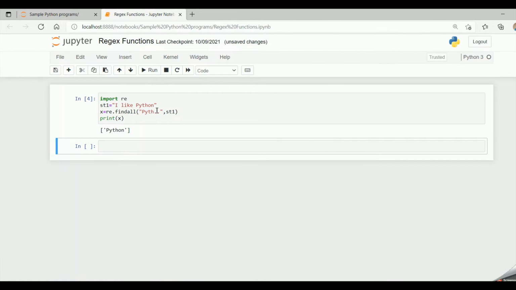Now let me give only a single dot. Let me not give the second dot. Then it will print Pytho. The n will not occur. See, it printed Pytho and n will not occur because I have given only one dot. So it is matching Pyth and one dot stands for o. Now if I give another dot, it will stand for Python. So if we want to match a single character, we have to specify a single dot. If we want to match two or three more characters, we have to give two or three dots. Any number of dots we can specify.